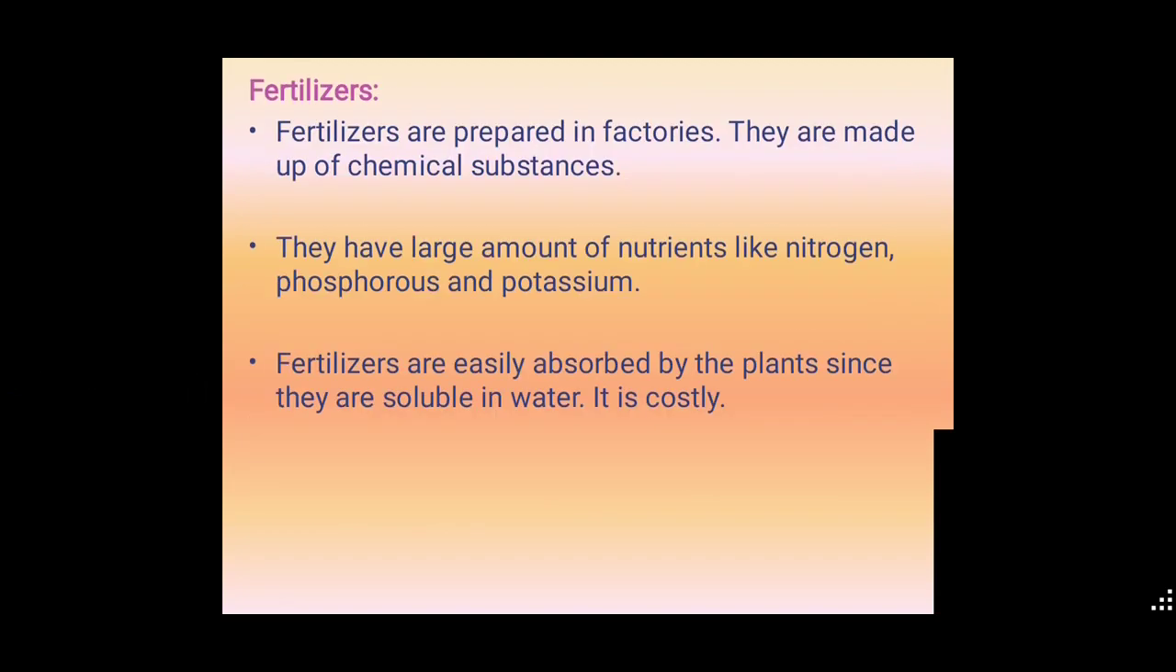Next, come to fertilizers. What do we mean by fertilizers? Fertilizers are prepared in factories. They are made up of chemical substances. Here we use only chemical substances to increase the crop yields, and that is called fertilizers. They have large amounts of nutrients like nitrogen, phosphorus and potassium: NPK.